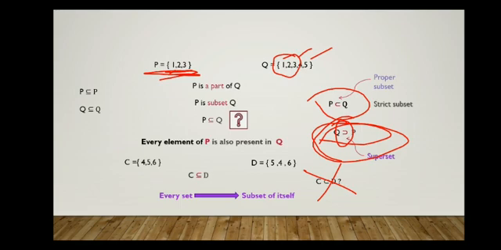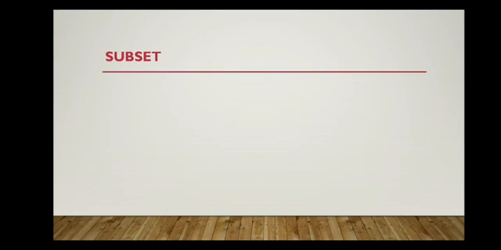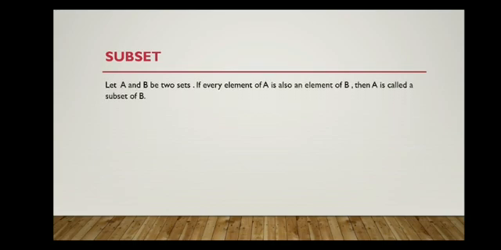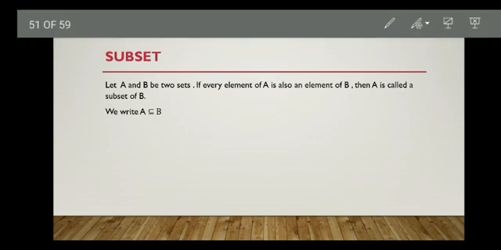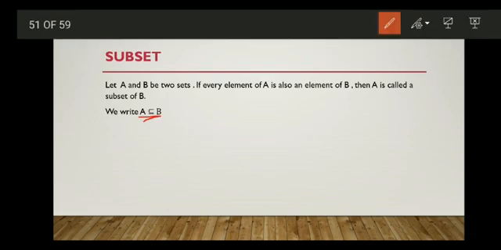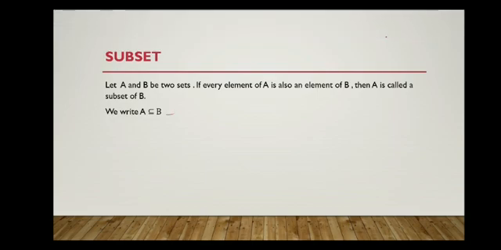Now we'll see the definition of subset. Let A and B be two sets. If every element of A is also an element of B, then A is called a subset of B, and we write A subset of B. This is the symbol for subset, and it can be read as A is a subset of B.